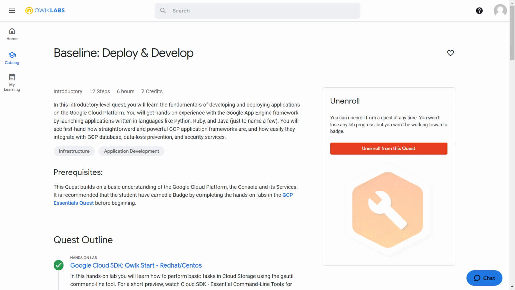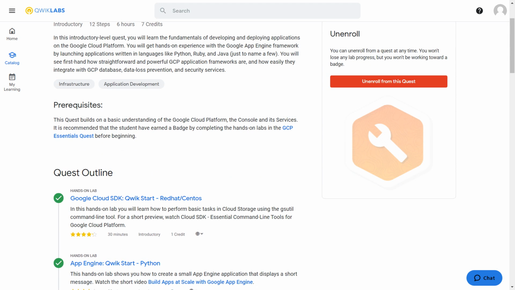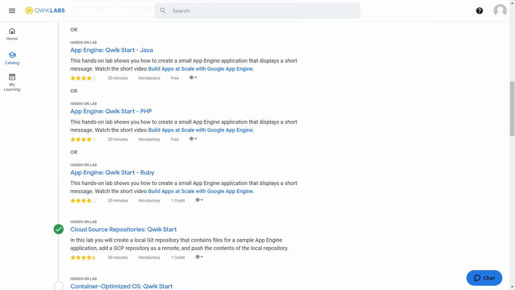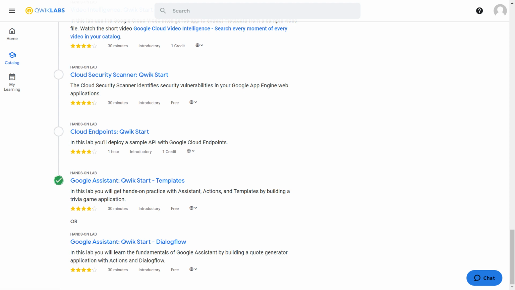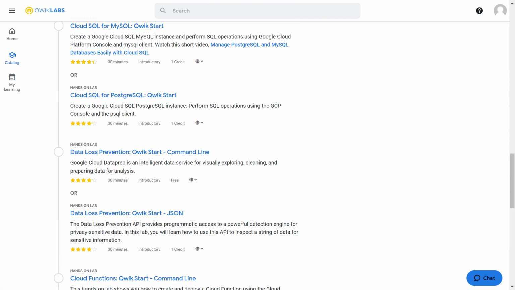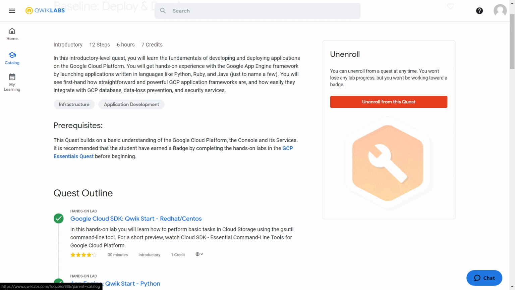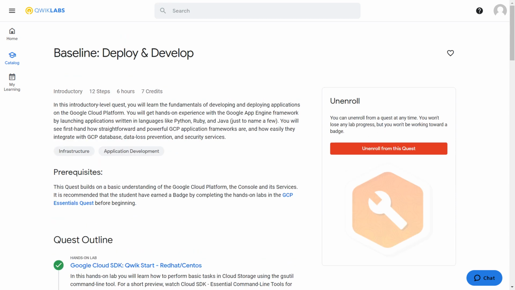You'll be landing on a page like this. This is called the quest page. This is the name of the quest, and you have to do 5 quests to complete one track. Each quest consists of labs like this. These are hands-on labs which you will do on Google Cloud Platform. I've completed a few of the labs. This is not my primary account, so you see some of the green ticks, but let me tell you how to get started with this.